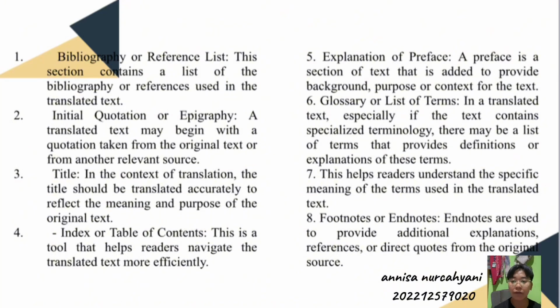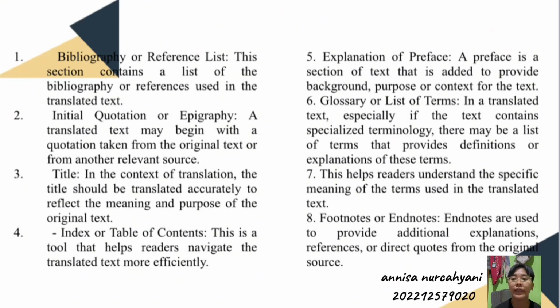In the context of translation, the title should be translated accurately to reflect the meaning and purpose of the original text. And then index or table of contents. This is a tool that helps readers navigate the translated text more efficiently.